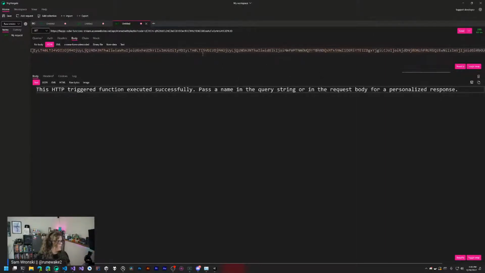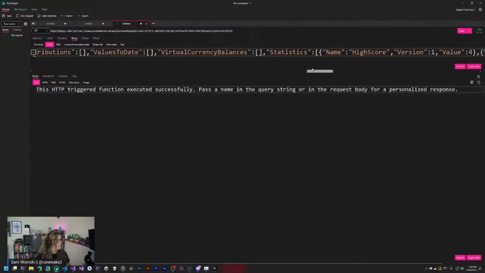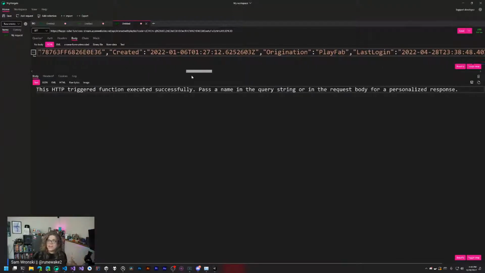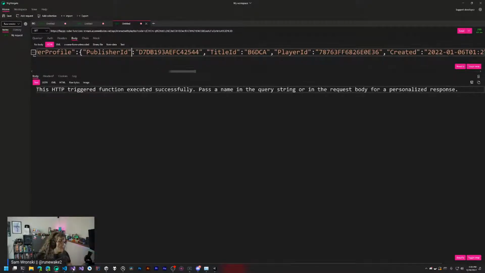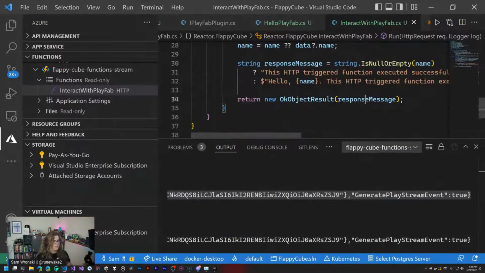And now I'm going to actually push up a new function. There's a whole bunch of things going on here that are hidden, including like where's the player located, things like that. All of that comes in this big blob of data. I'm going to modify my functions slightly just so that I can get that back out. This is less ideal, but it saves me from having to do any formatting.